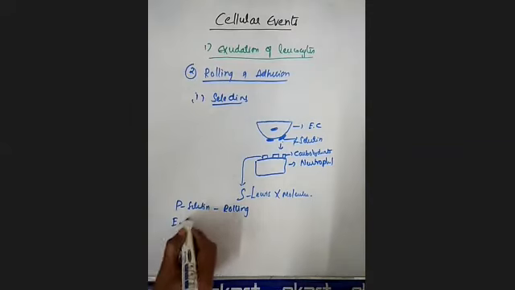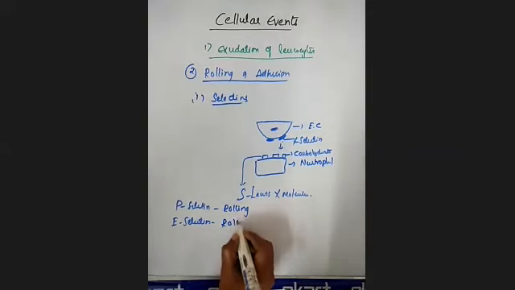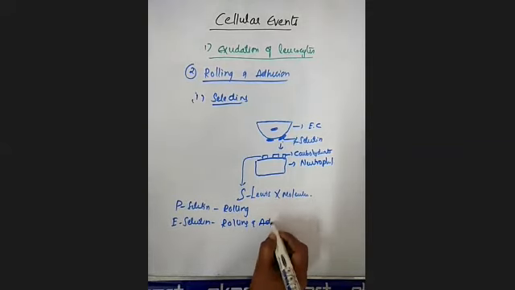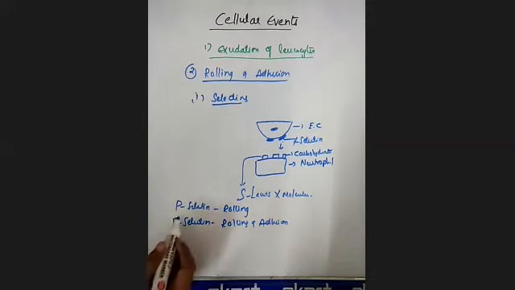And next we have E-selectins. This will be useful for both rolling and adhesion. Clear? So you remember these two types of selectins. This P-selectin is a preformed selectin molecule that will be present inside the endothelial cells. Once these endothelial cells are activated, it will be expressed on the surface of the endothelial cells.